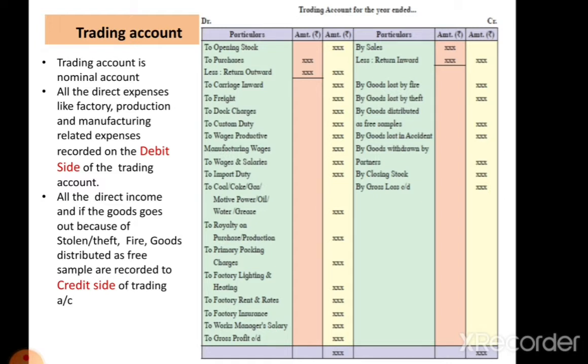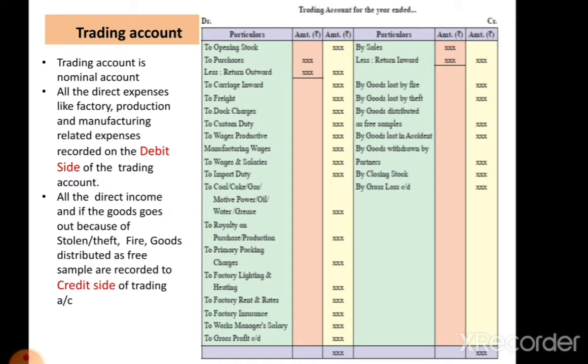Next, coal, coke, gas, motive power, oil, water, grease. These are incurred for machinery maintenance purpose in the factory. That's why it is direct expenses. Next, royalty on purchase or production. Royalty is an amount which is paid for the permission to use the patents, copyrights, mines, etc. for the commercial purpose. That's why it is a direct expense.